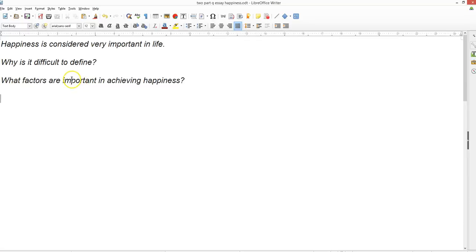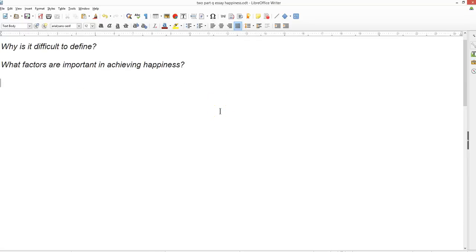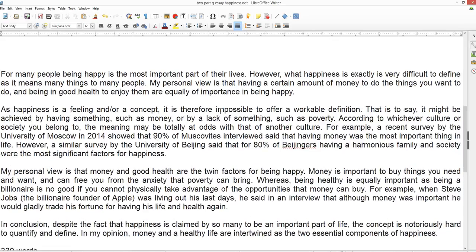So the second question, which I have to briefly answer, is what factors do I think are important? So my personal view is that having a certain amount of money to do the things that you want to do, and being in good health to enjoy them, are equally of importance.